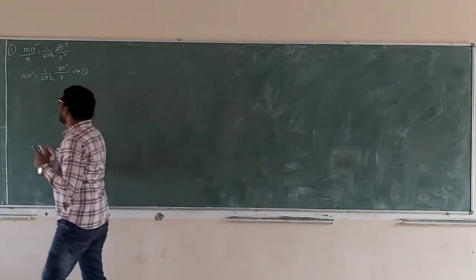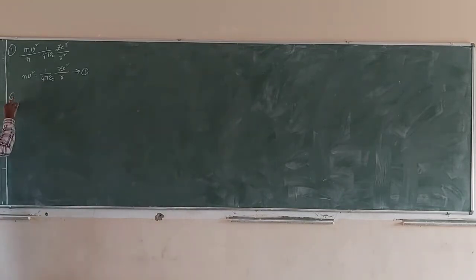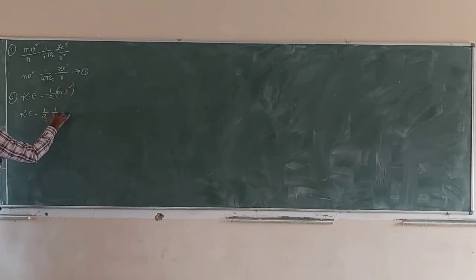Now, kinetic energy. The kinetic energy formula is half mv². Then the mv² is substituted here. Kinetic energy is equal to half of mv², that is, half of (1/4πε₀) Z e²/r.